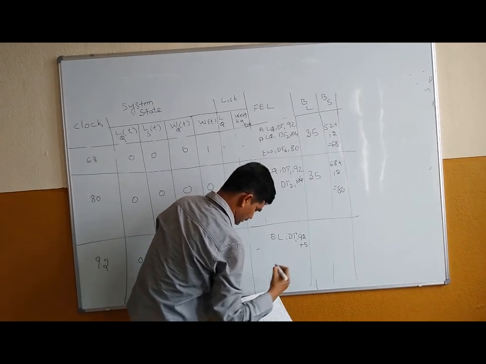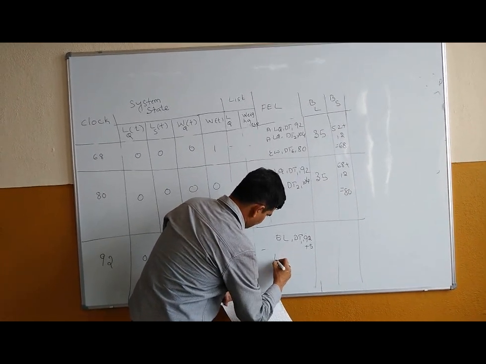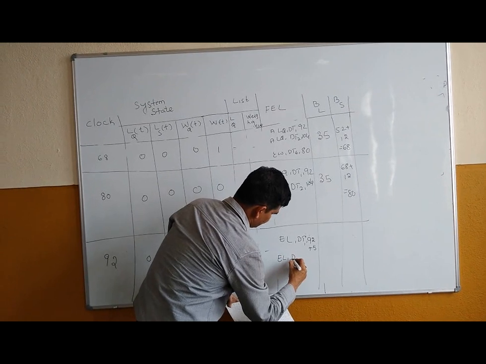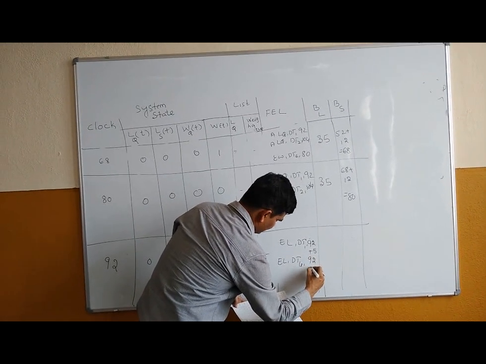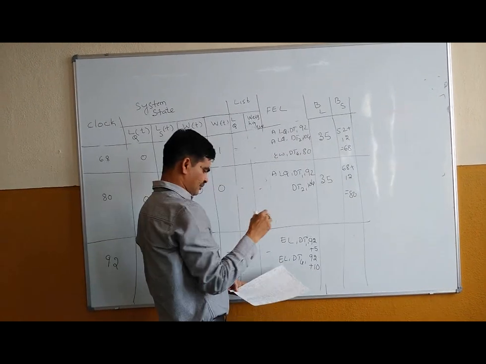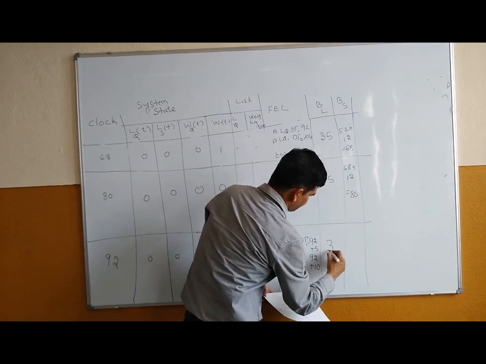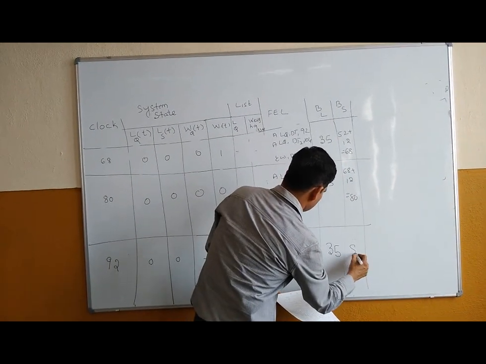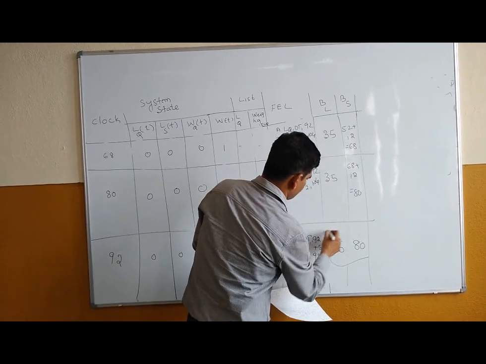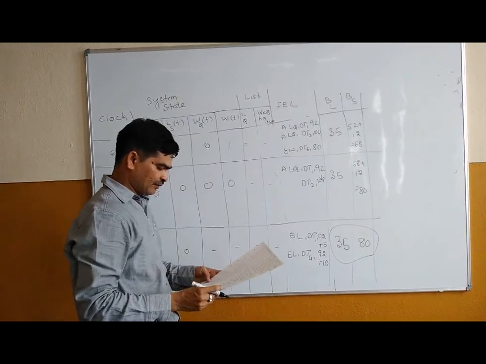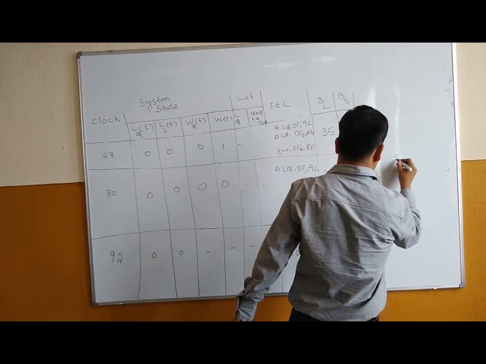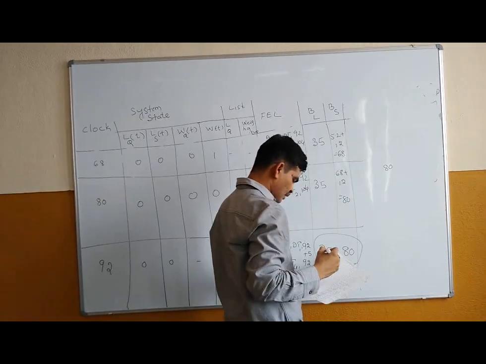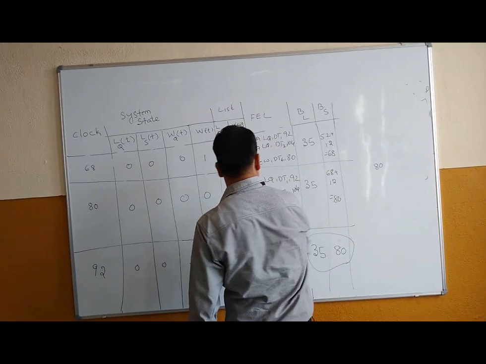Then you have to stop here, where EL of DT1 at 92 minutes is the arrival time, another 5 minutes extra. Then EL of DT4 at 92 minutes, from here it is 10 minutes, which is given in the problem. So this is 35, from again here they have just joined up. So this is what the value is. Now the scale utilization is a total of 80 minutes out of how much time? 92.